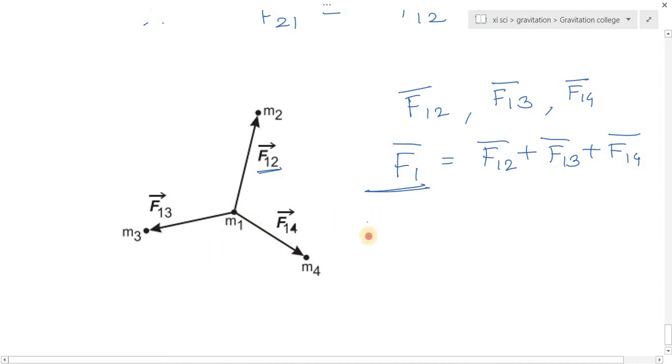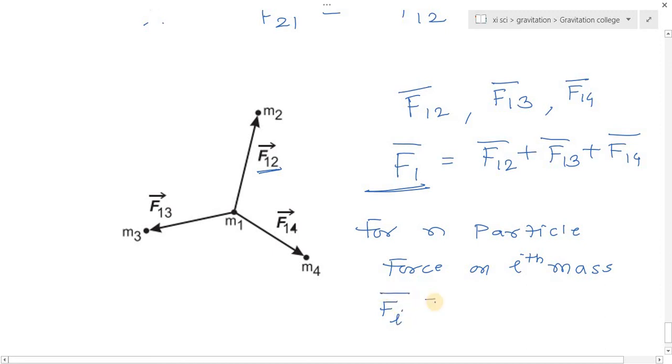Hence for n particles, we write the formula for the force on the ith particle, the ith mass. So for an n particle system, to find the force on the ith mass, Fi bar is equal to summation of j equal to 1 to n of Fij bar.